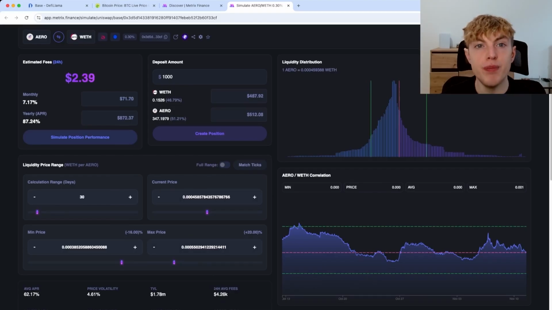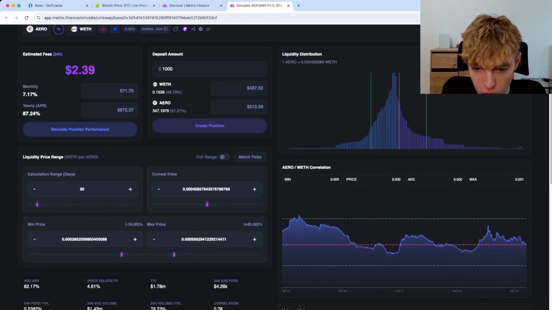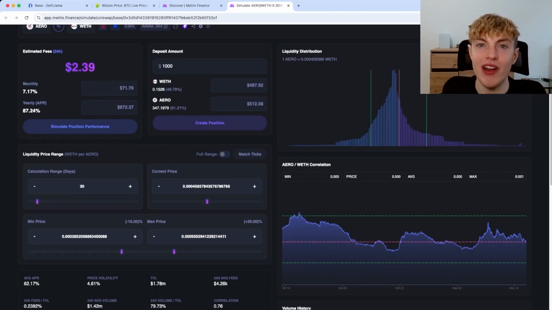But especially with the bull run in the crypto markets going up lately, it's definitely possible to milk out some APR. So I'm not saying it's not possible. You could get some solid APR on your investment. I just personally am not going to go too in depth on the Arrow pools because I'm not too bullish on the coin. I want to make sure I'm being transparent with you guys.